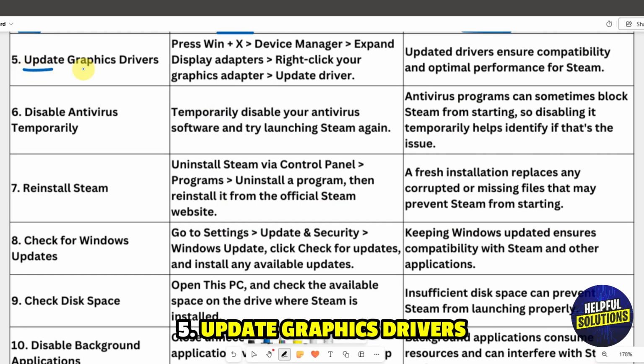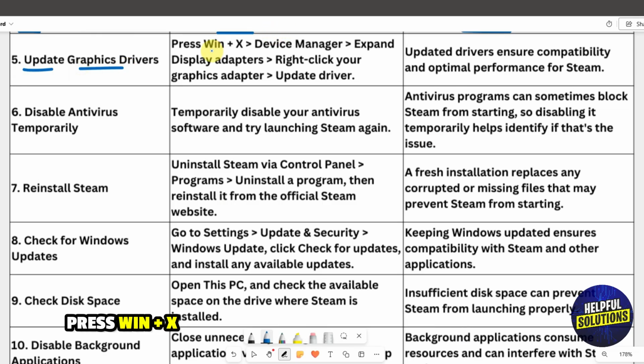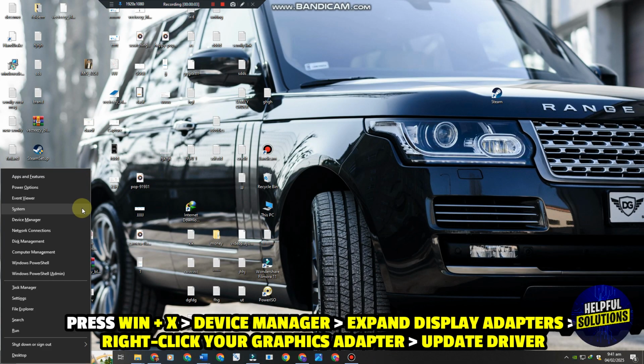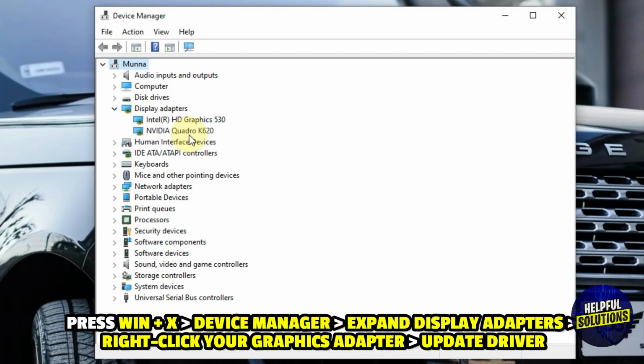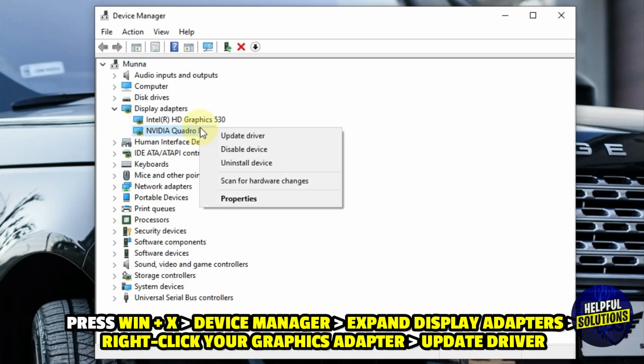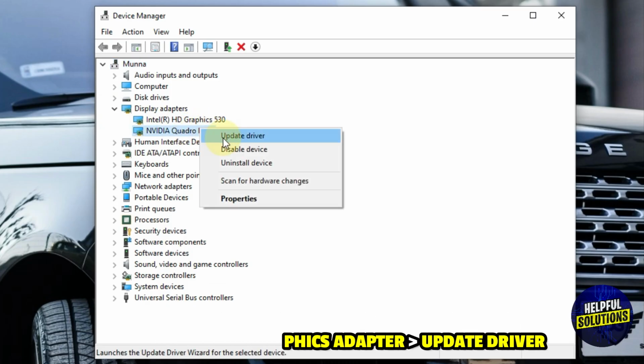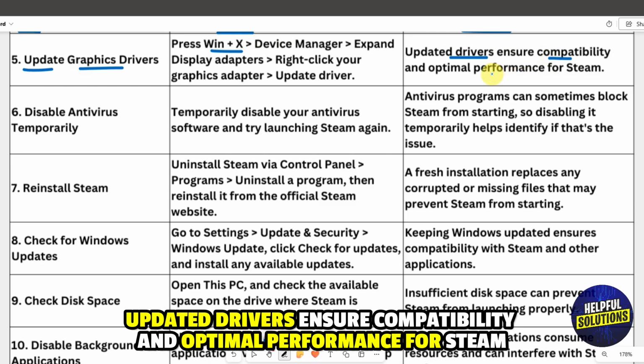Number 5. Update graphics drivers. Press Win plus X, Device Manager, then expand Display adapters. Right click your graphics adapter and then Update driver. Updated drivers ensure compatibility and optimal performance for Steam.